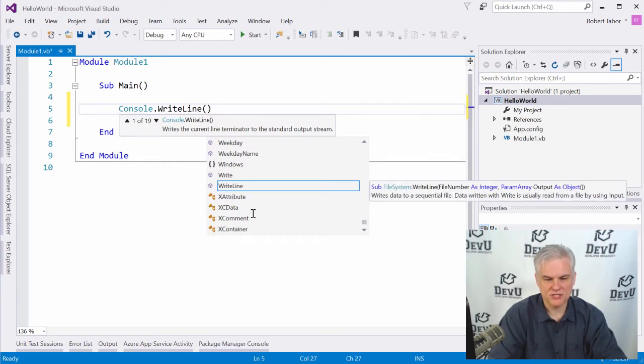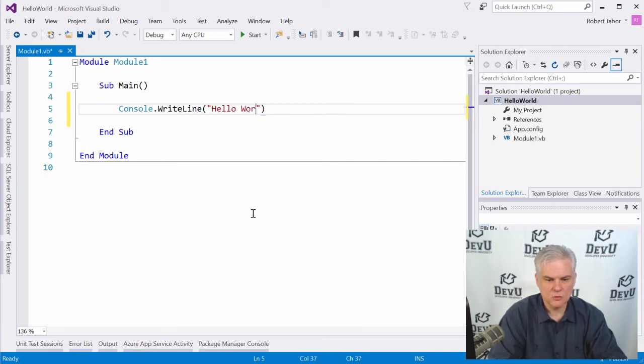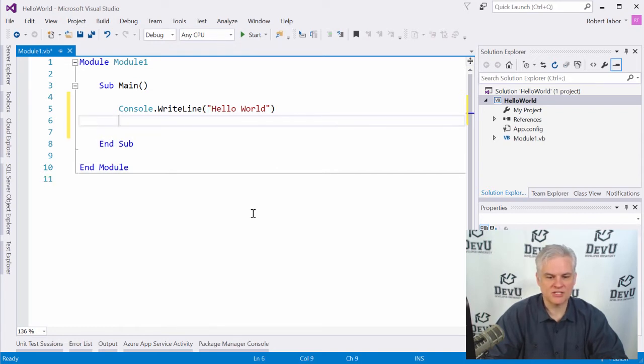We'll talk about methods in just a little while. WriteLine, and I'm going to give it the message that I want to be typed in. So I'm going to use double quotation marks, and I'm going to type the word Hello World. Whatever I type inside of these two double quotes will actually be displayed to screen. We'll come back to that in just a moment.